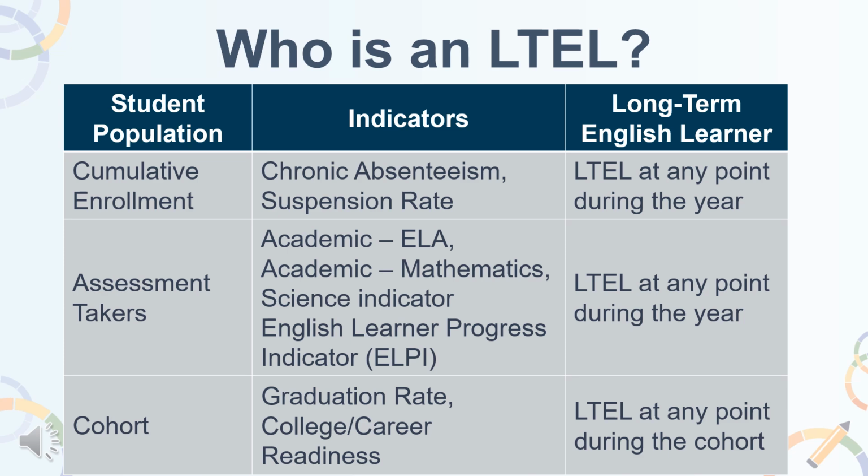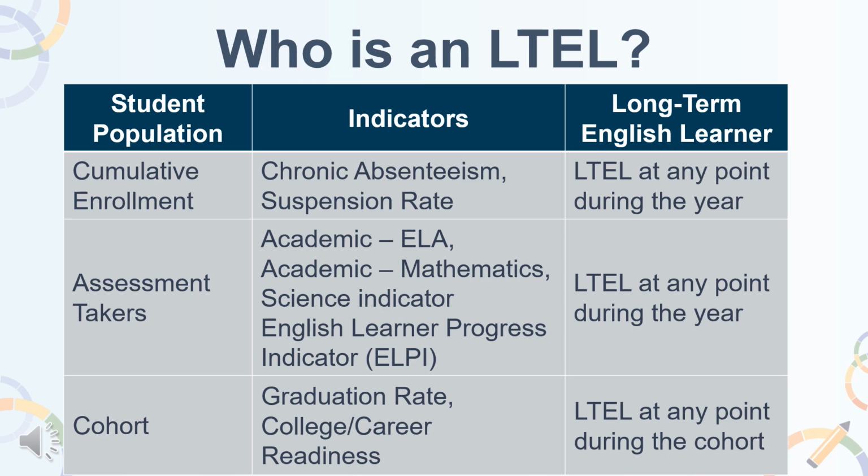There are 3 distinct student populations: cumulative enrollment, academic demographics, and cohort. The definition of who is an LTEL is the same for the dashboard indicators that use cumulative enrollment and assessment takers, which is that they become an LTEL at any point during the year. The cumulative enrollment covers the chronic absenteeism and suspension state indicators, while the assessment takers cover the academic indicator, ELA and math, the science indicator, and the English learner progress indicator.